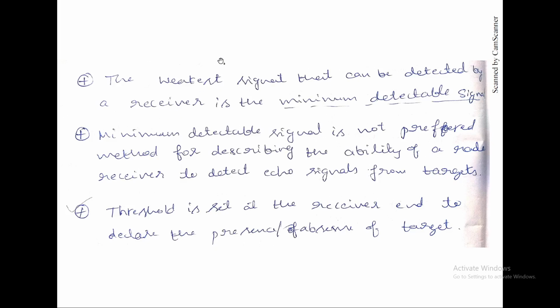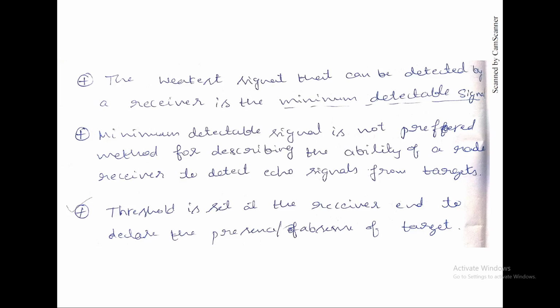Okay, the weakest signal that can be determined by the receiver is the minimum detectable signal. That's the estimate. But the minimum detectable signal is not the preferred method for describing the ability of a radar receiver to detect an echo signal from the target. That is because of impracticality: we didn't include any noise terms in the radar equation, we just relied on the minimum signal that can be detected. So it is not a preferred method.